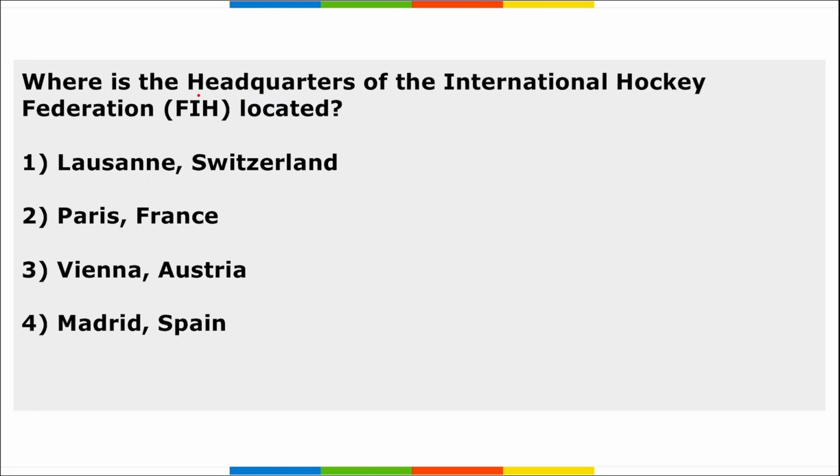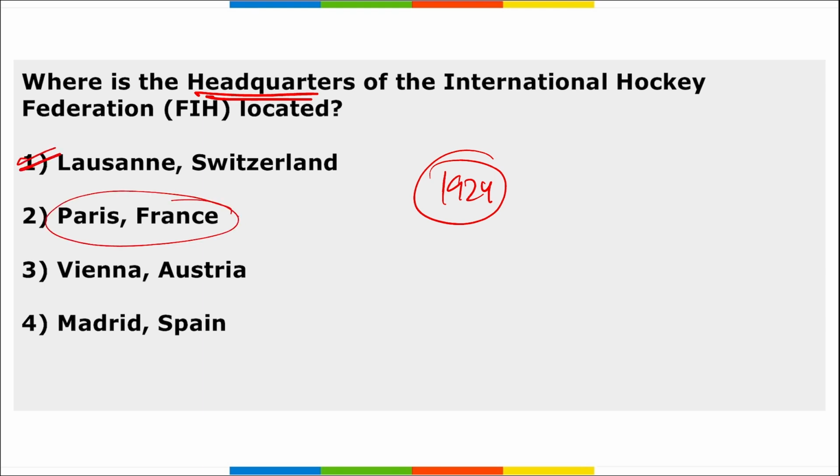Next, where is the headquarters of the International Hockey Federation? It is in Lausanne, Switzerland. And when was this established? In 1924. Option 1. In Paris, France, there is the headquarters of UNESCO, where the Olympic Games for the year 2024 will be held.